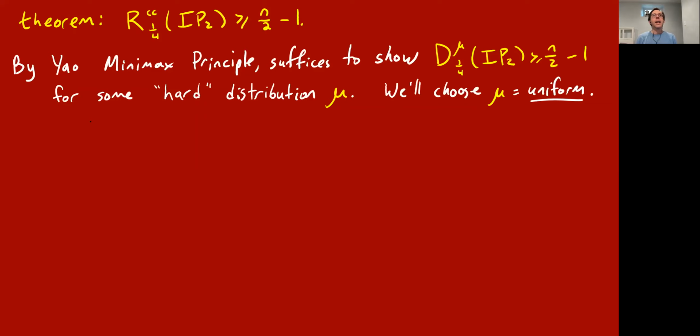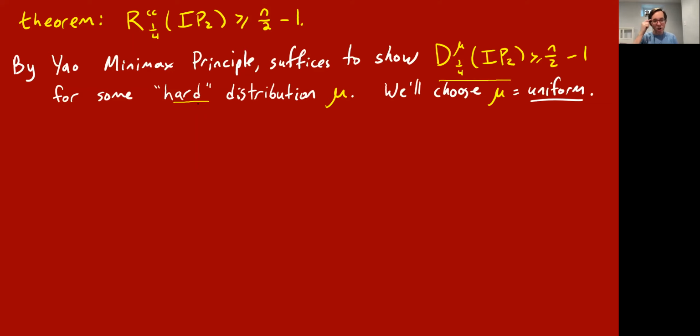So the last thing I want to show you in this lecture is an illustration of how this goes, but not for disjointness, but for the inner product mod 2 problem. I'm going to show that it requires linear communication, in fact, n over 2 minus 1 bits, with a randomized public coins protocol with error 1/4. And so we're going to use this Yao Minimax principle. It suffices to show the same lower bound for the distributional complexity for our favorite hard distribution.